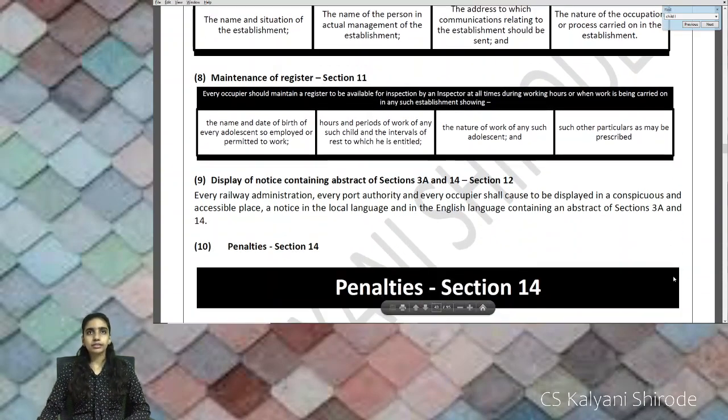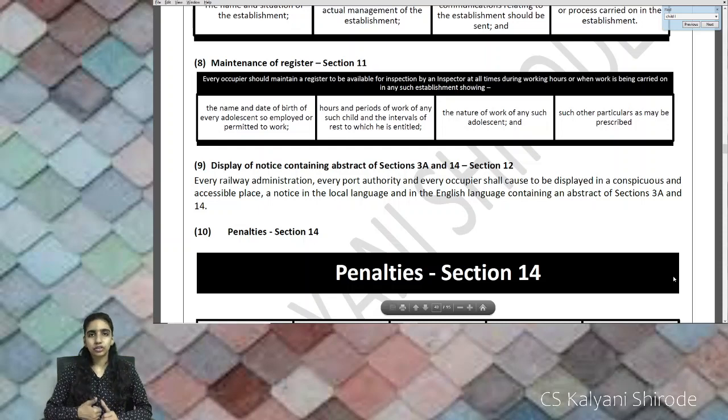Display of notice. So, an abstract of Section 3A and Section 14. 3A talks about adolescent and 14 talks about penalties. This abstract is put on the notice board in the local language as well as English. It is mandatory. If not done, a penalty has been prescribed.